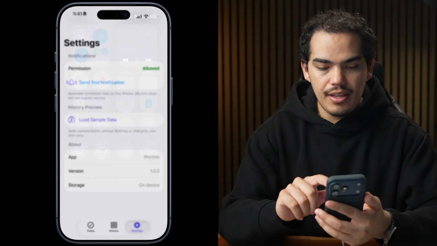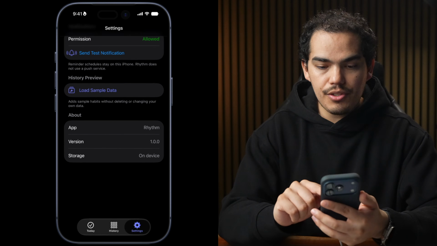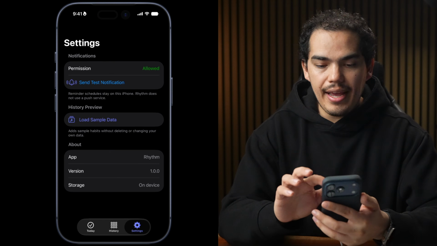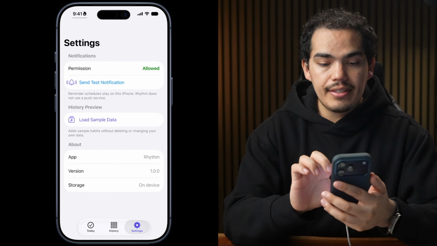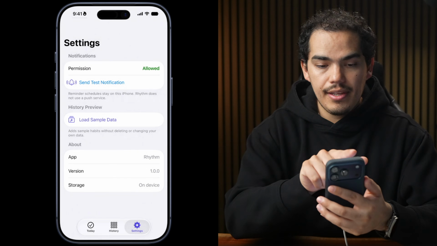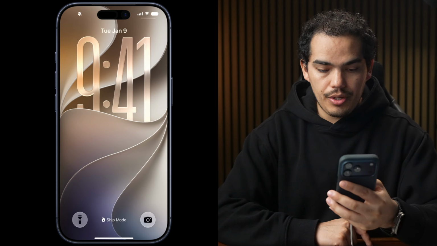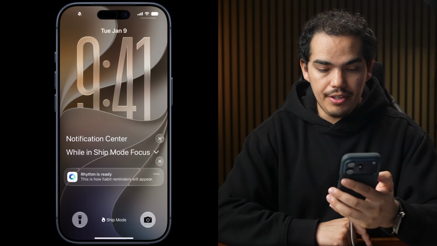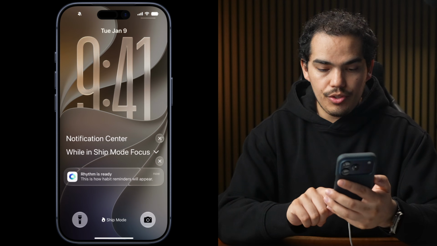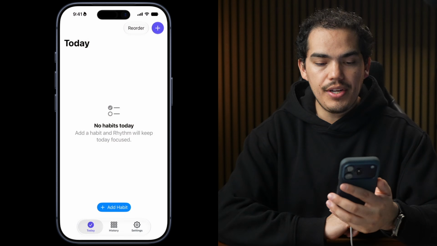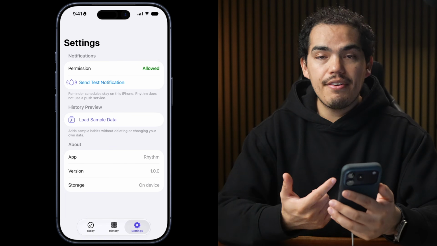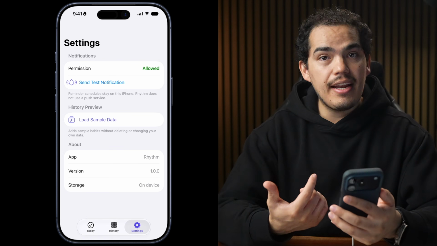Let's go to the settings. It's using icons. This feels native. It's using Expo UI as I requested with native components. We have an option to send a test notification, so let's press it and let's see the notifications. Should arrive in a moment. There we have it. So Rhythm is ready. I can long press it. I don't have any actions on the notification, but I can press it and it's going to take me to the application. We have an option to load sample data, and I asked for this.